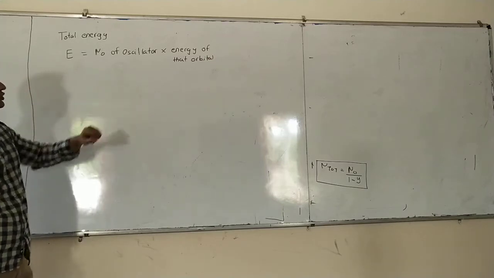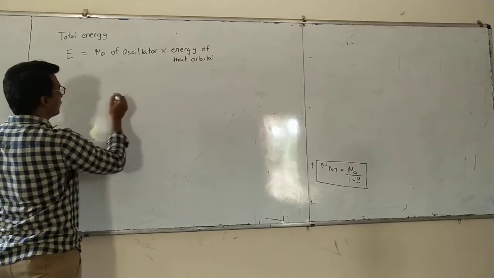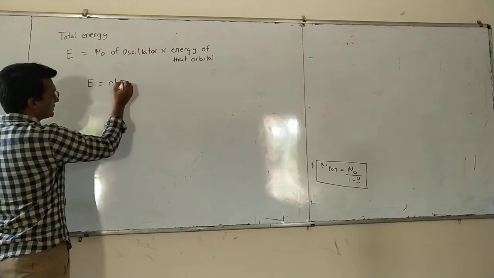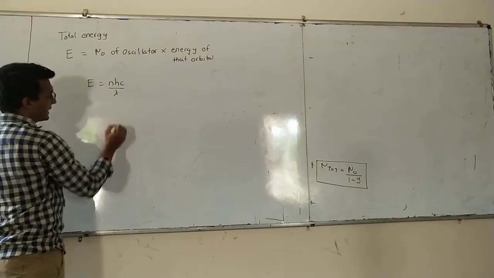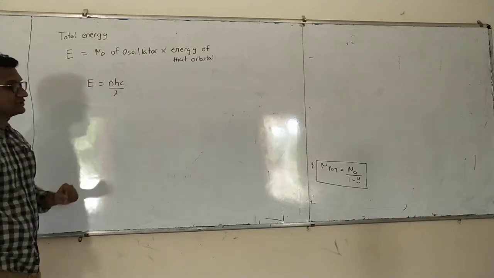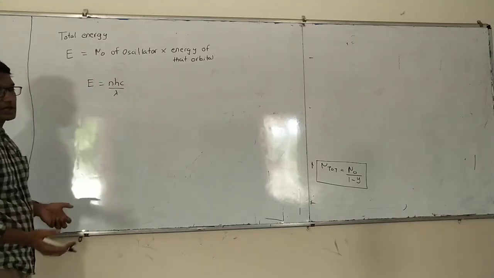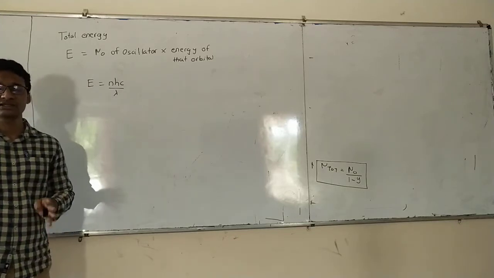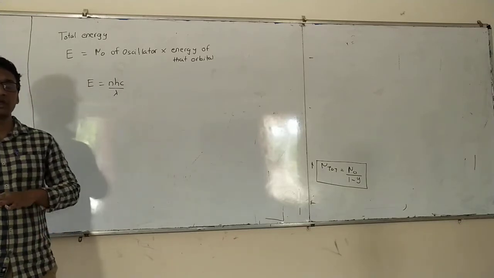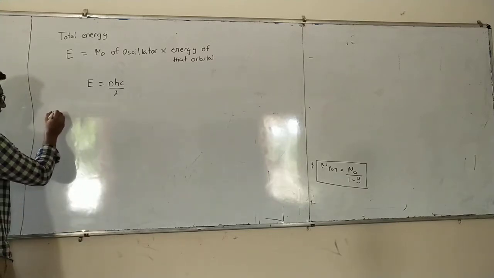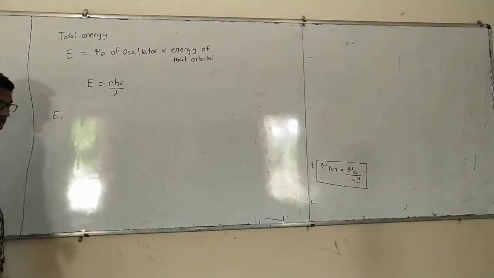Now we almost know both the things. The energy of the orbital is given by the equation E is equal to nhc divided by lambda. And the number of oscillators we have already found. We will try to find the number of oscillators for E1.